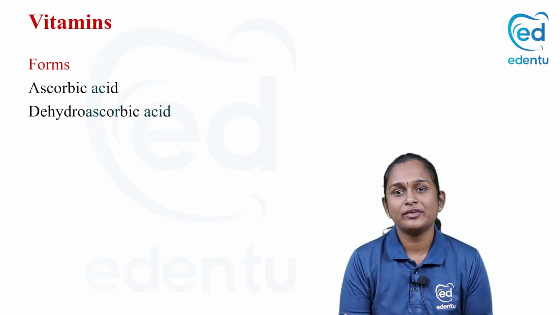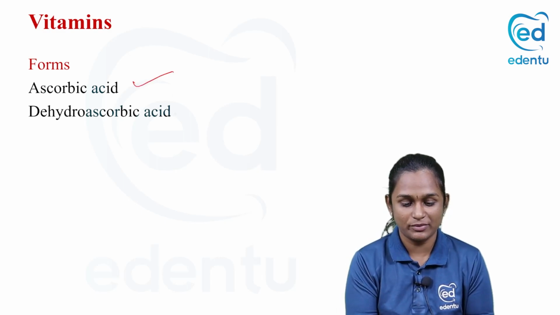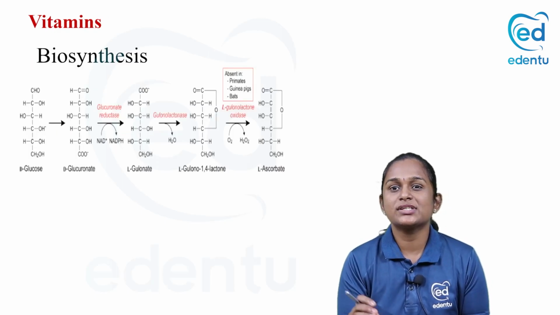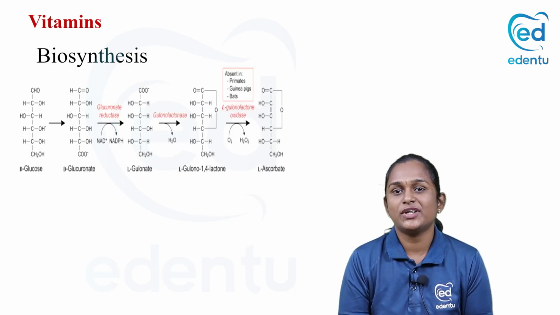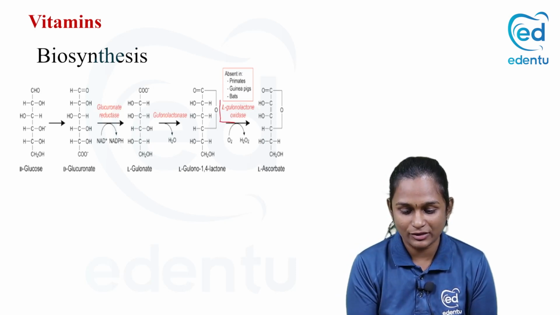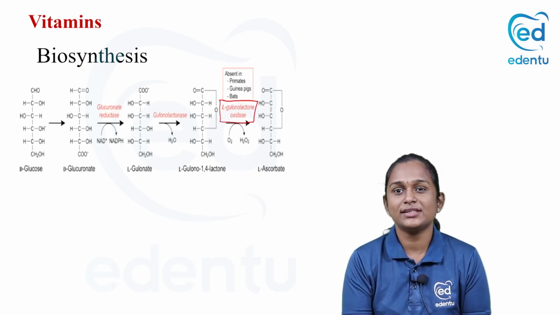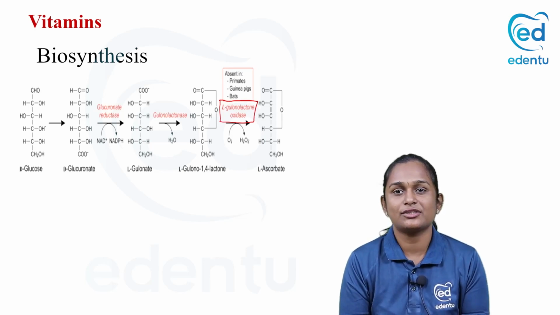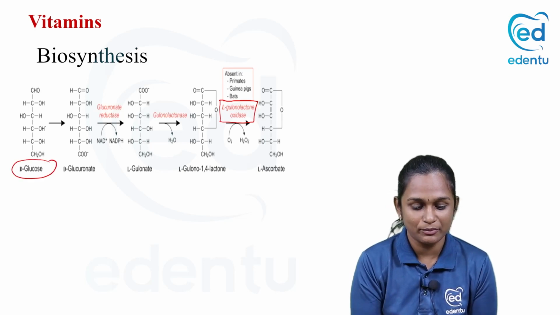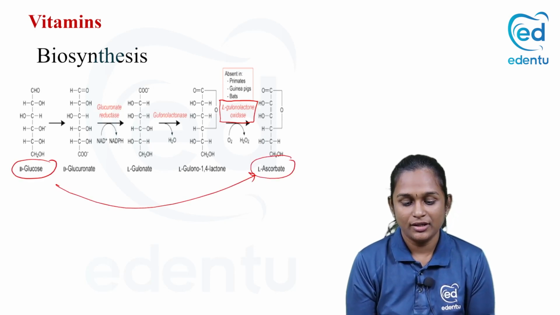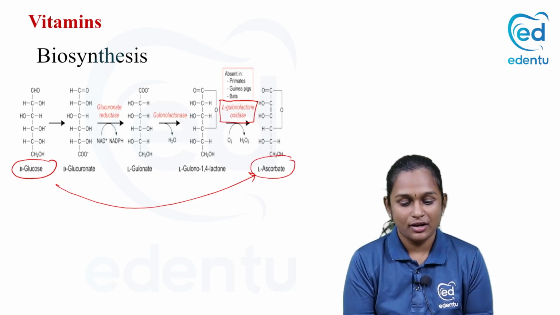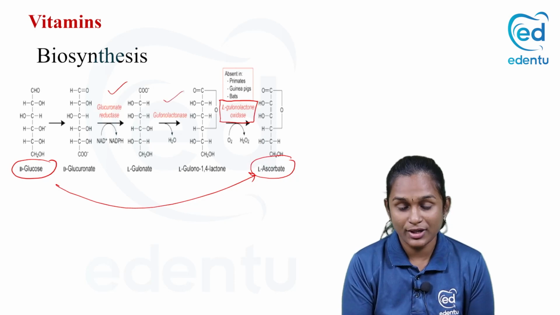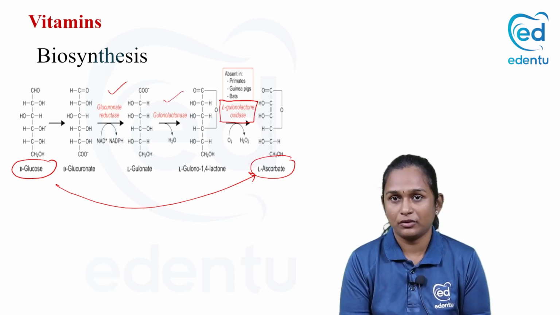So what are the different forms of ascorbic acid? One is ascorbic acid, the other one is dehydroascorbic acid. Why can humans not synthesize vitamin C? Because we don't have an enzyme called L-gulonolactone oxidase. When this enzyme is not present, ascorbic acid cannot be synthesized from glucose, because these reactions require the enzymes glucuronate reductase, gulonolactonase, and L-gulonolactone oxidase.